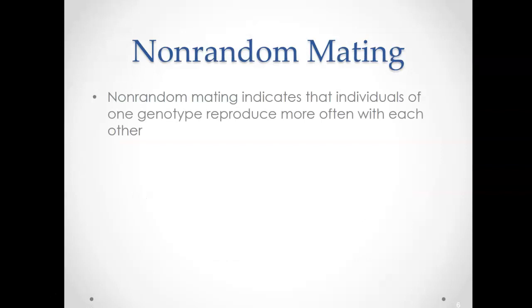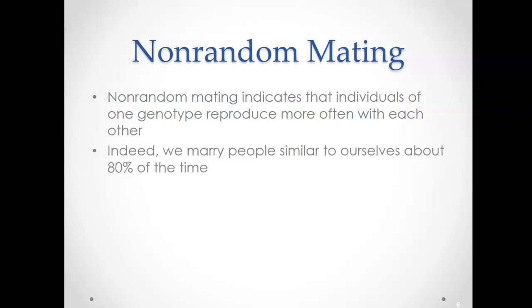So again, non-random mating just means that individuals of one genotype tend to reproduce more often with each other than they reproduce with others. And even as us, as humans, we tend to marry people similar to ourselves about 80% of the time. So again, we tend to seek out individuals who are like us, okay? And whether that is based mostly purely on looks, but it could be other things as well. And that's just sort of a thing that happens in biology in general.